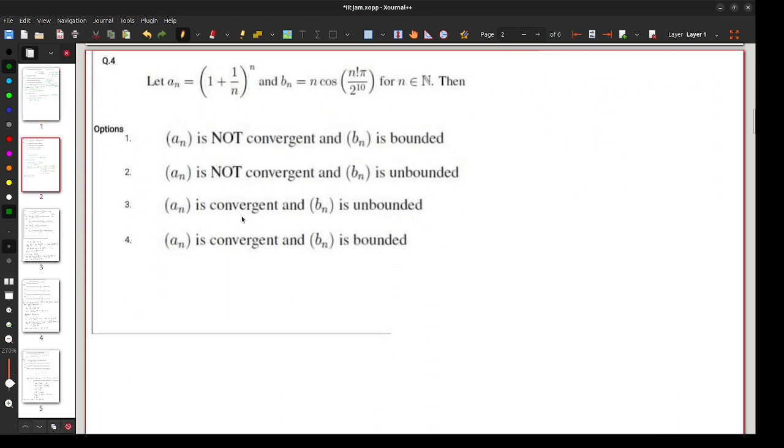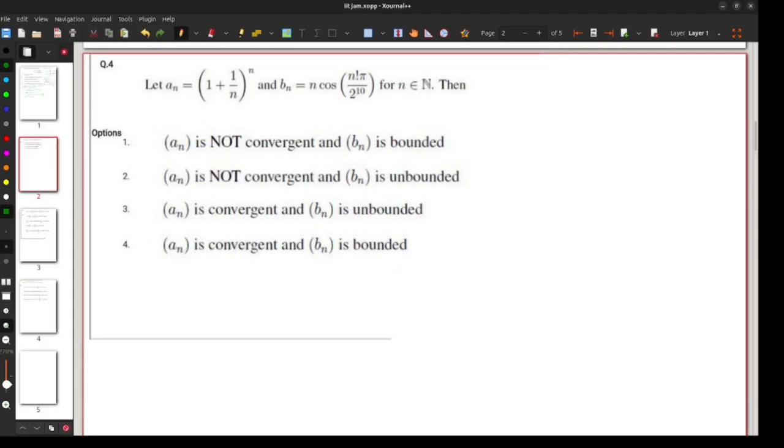In this question, two sequences are given: an equal to 1 plus 1 by n to the power n, and another sequence bn is equal to n cos of n factorial pi by 2 to the power 10. Now the options ask about the convergence of the sequence an and the boundedness of the sequence bn.